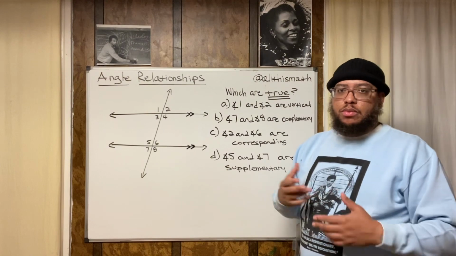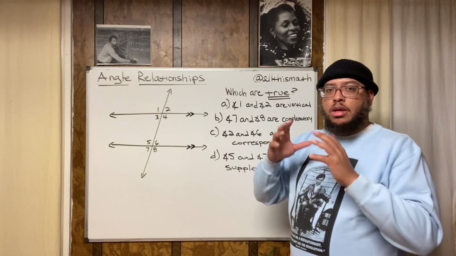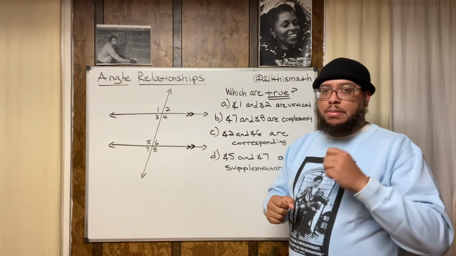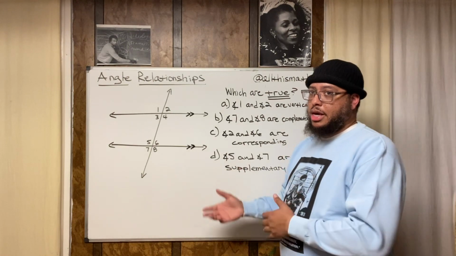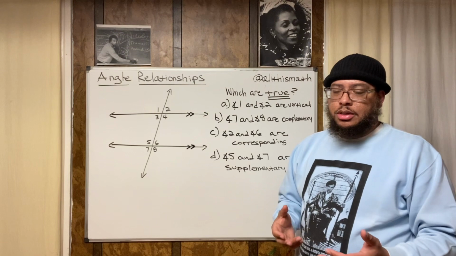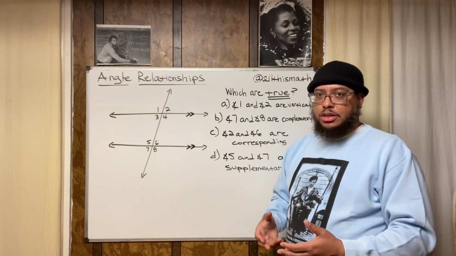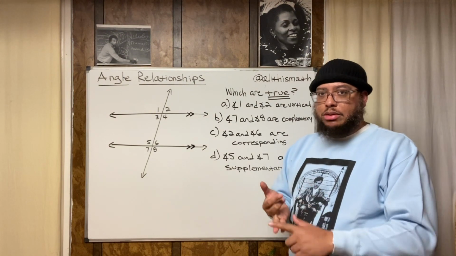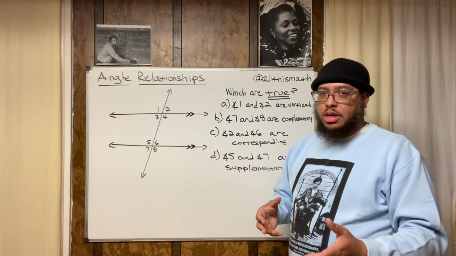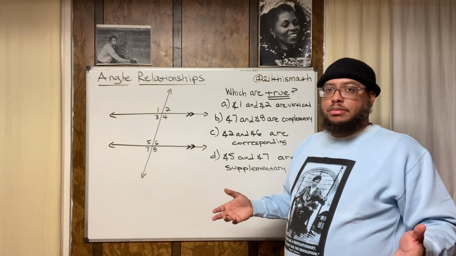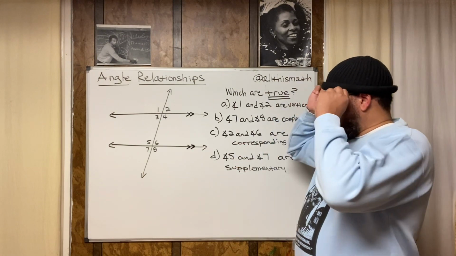We got to understand when we're doing math, we need to know that a certain term may mean one thing in a certain context. It may mean another thing in another context. Just like the English language. There are words in the English language that can be spelled the same and pronounced the same, but they mean different things in different scenarios. Math is the same exact way. It's no different. All right, so what does vertical mean?